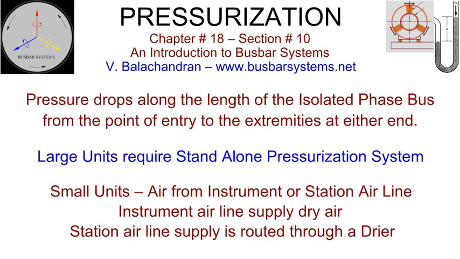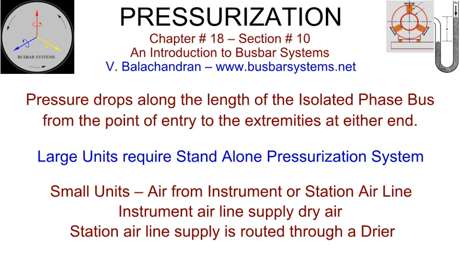A pressurized isolated phase bus will leak since the installed system comprises a large number of sections and interfacing components that are bolted. To compensate for the leakage, make-up air is continuously supplied by the pressurization equipment to maintain the desired pressure. Per ANSI/IEEE C37.23, 2015 quantifies leakage, expressed as a percentage of pressure drop over a specified time. Because of the leakage, there will be a pressure drop along the length of the isolated phase bus from the point of entry to the extremities at either end.